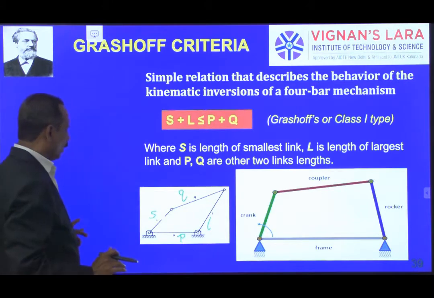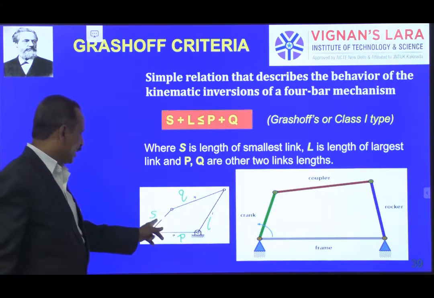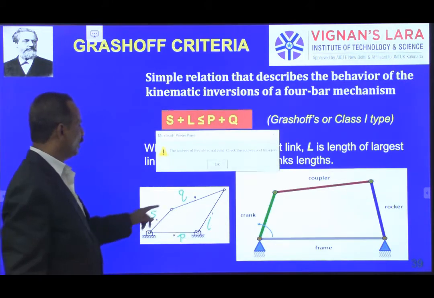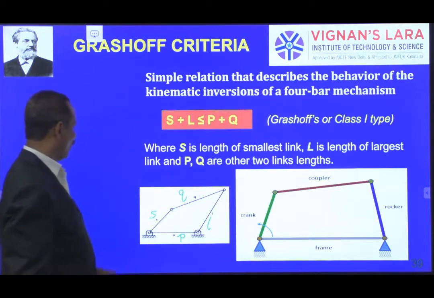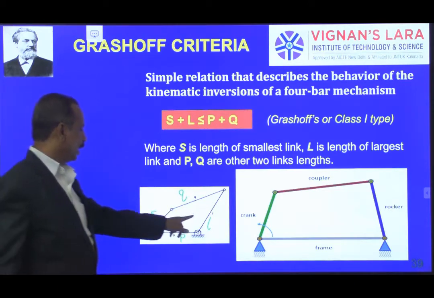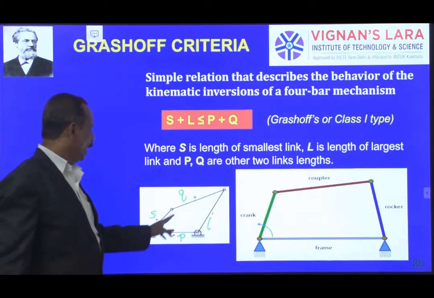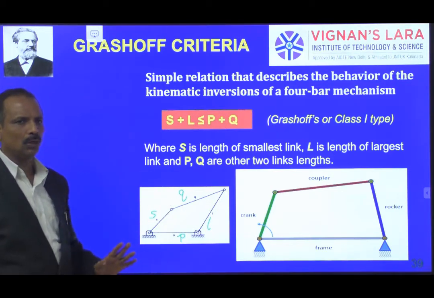So here S and L stand for the smallest link and the largest link. P and Q stand for the other two links.